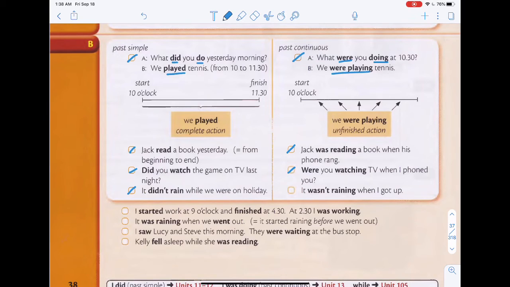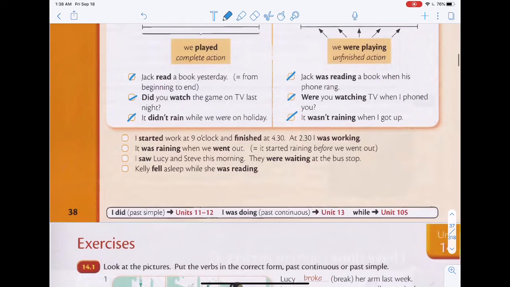Were you watching TV when I phoned you? It wasn't raining when I got up. And over here, I started work at 9 o'clock and finished at 4:30. At 2:30, I was working. It was raining when we went out.